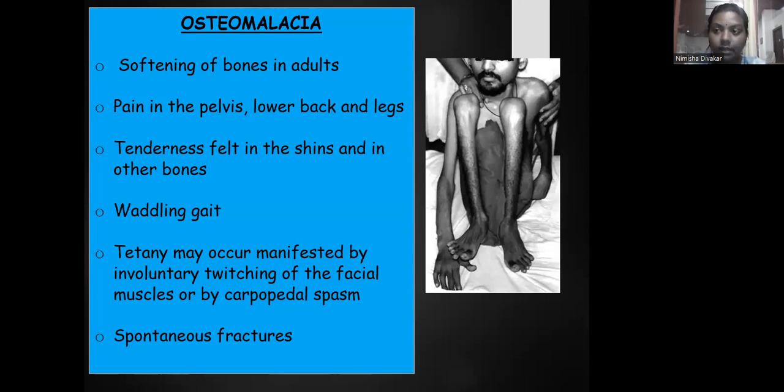In osteomalacia, there will be softening of the bone in adults. There will be pain in the pelvis, lower back region, and legs. The tenderness is felt in the shins and in other bones. The patient will have a waddling gait. Tetany may occur, manifested by involuntary twitching of the facial muscles or by carpopedal spasm, which is known as chopstick sign. And there is spontaneous fracture. The function of vitamin D is to keep the strength of the bone, so in osteomalacia, the bone strength will be decreased.